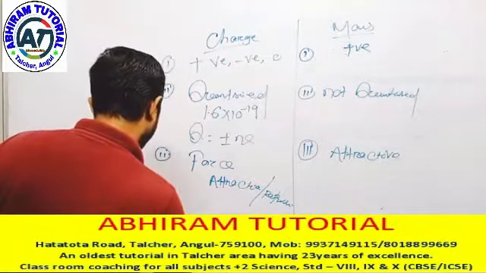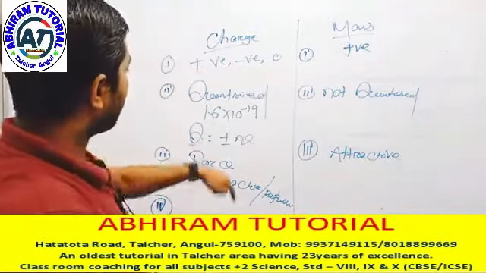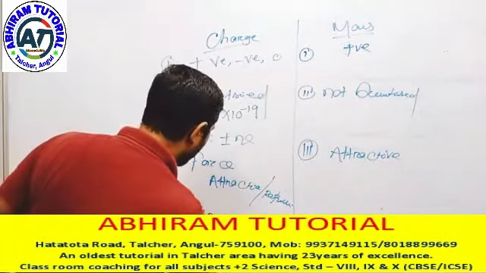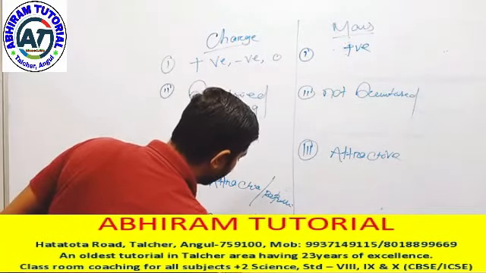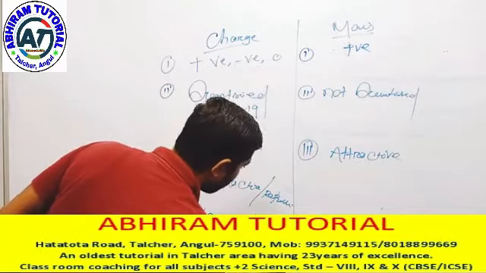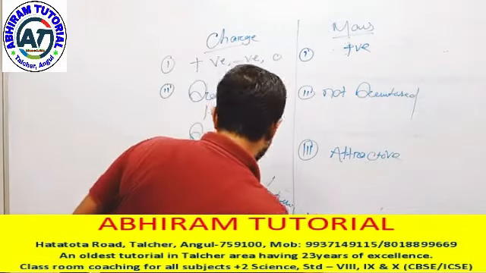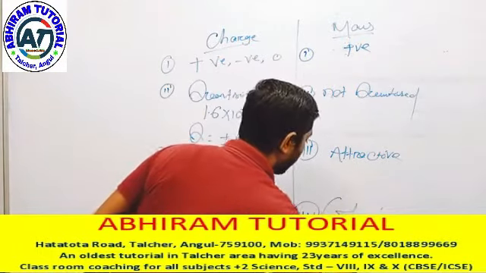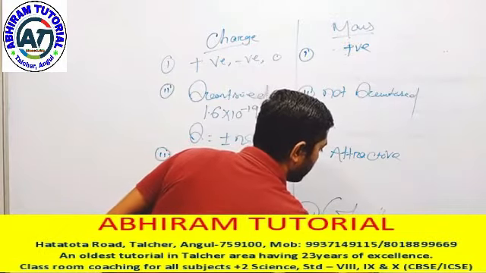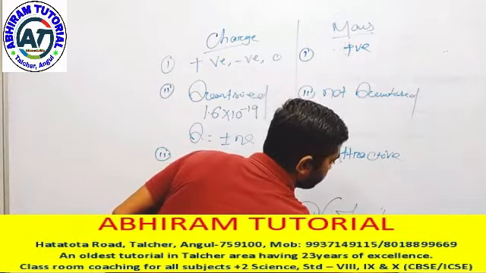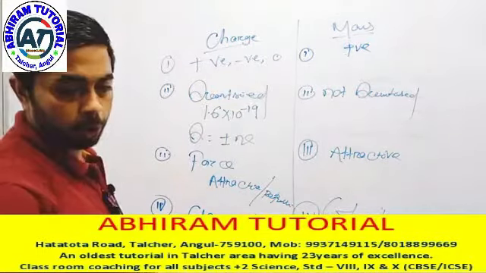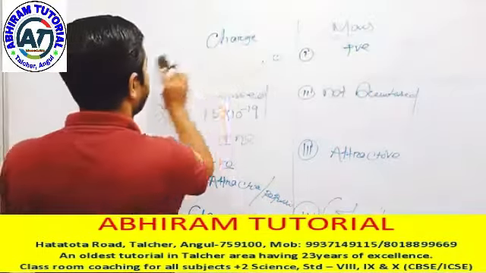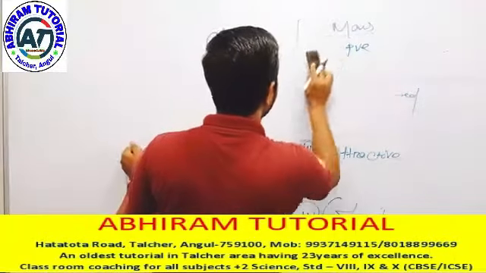Next, fourth point. In case of charge, the force is known as electrostatic force. But in case of mass, this is called gravitational force. This is the fourth point. Next we go to the fifth point. What is the fifth point?